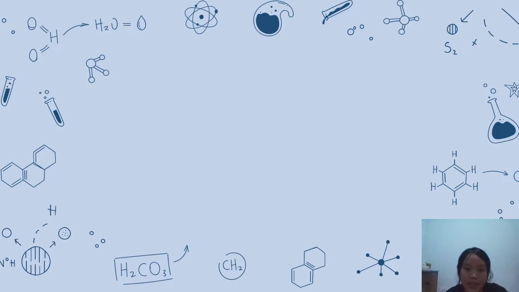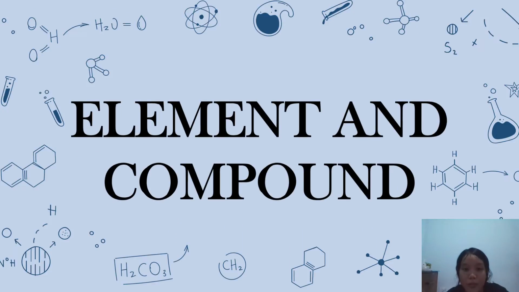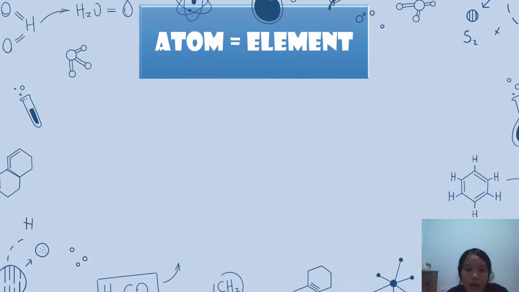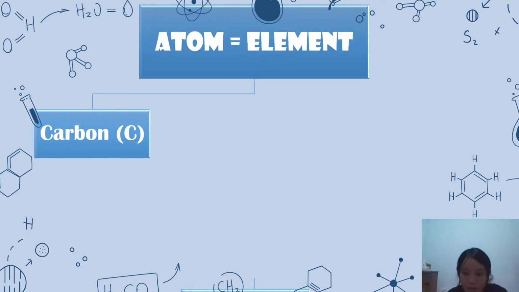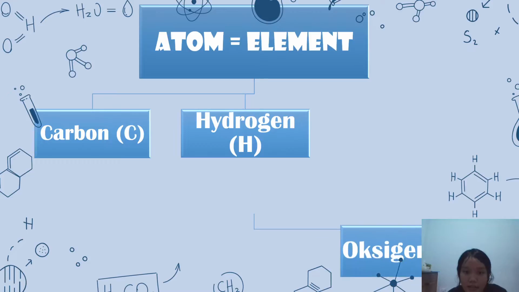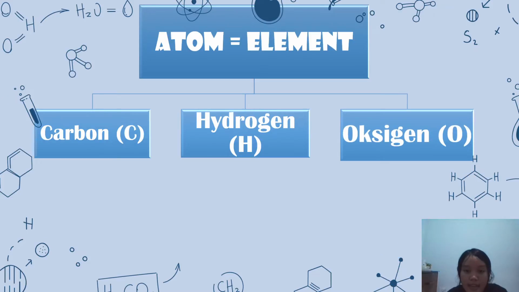I will explain about inorganic chemistry, about element and compound. Atom equals element. The term atom has the same meaning as an element, which is the smallest part of a substance. Examples of elements or atoms are carbon, hydrogen, and oxygen and others.